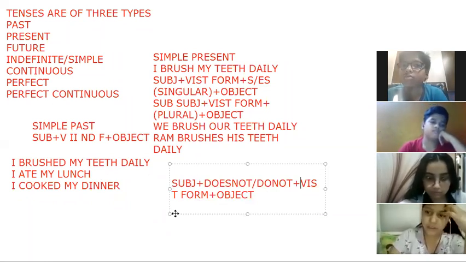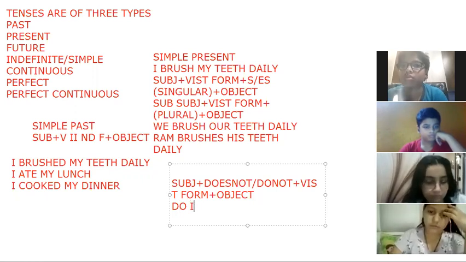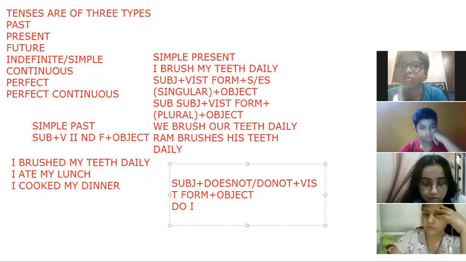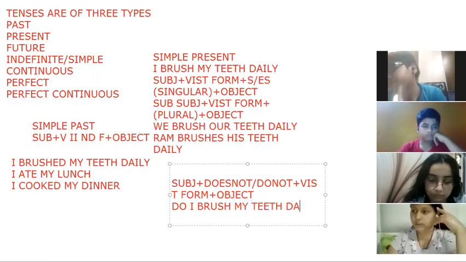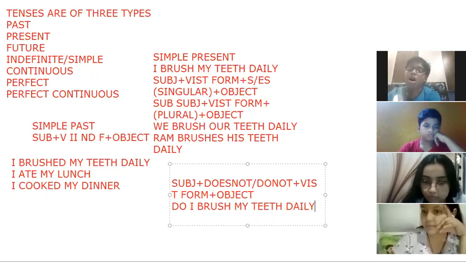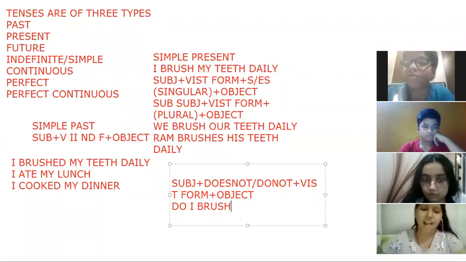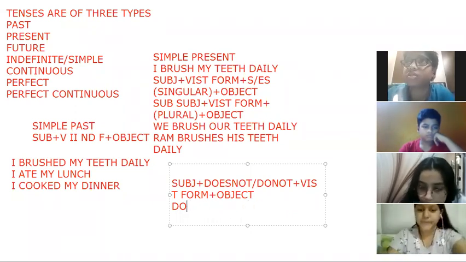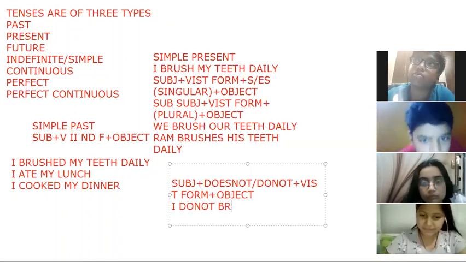So we can change these sentences. Sorry, this is what I'm writing for interrogative; for negative I must write: I do not brush my teeth daily. Again, I and you are exceptions, so we follow do, and with the singular we are using does.